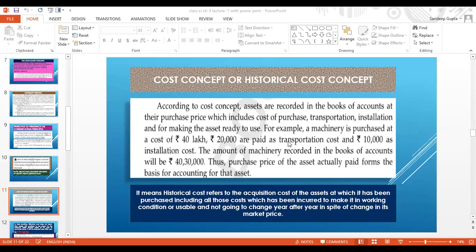So now you can understand what it is saying. It is saying historical cost means every year the cost would be same.